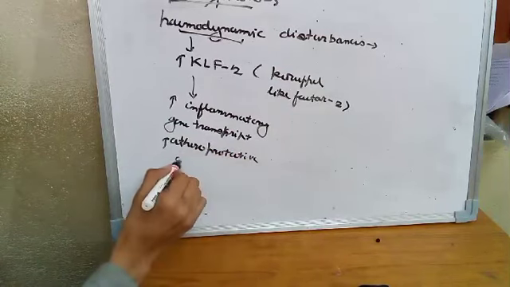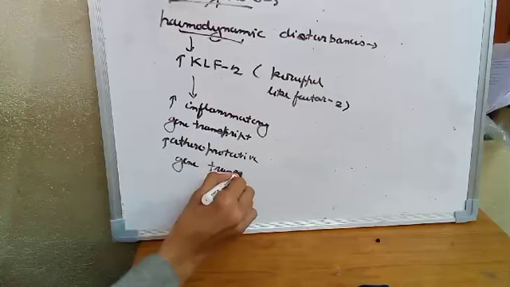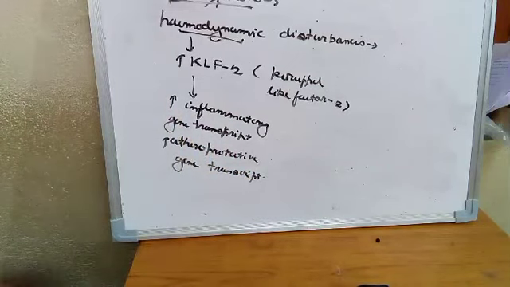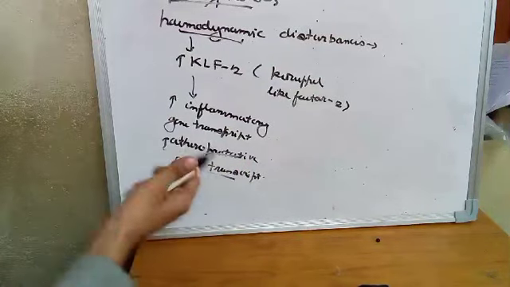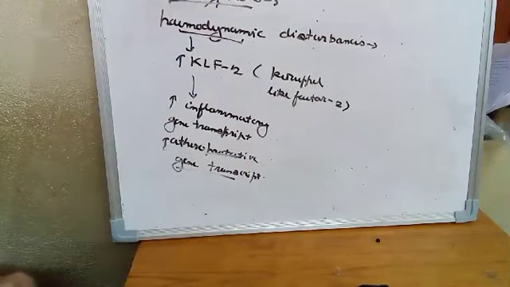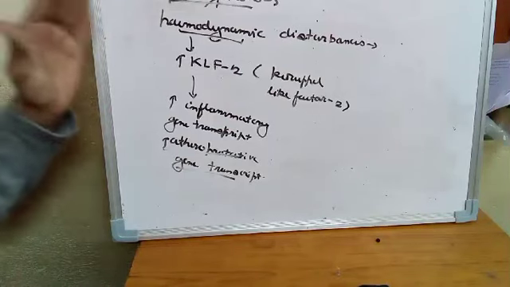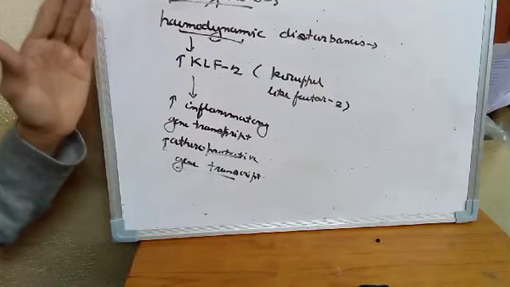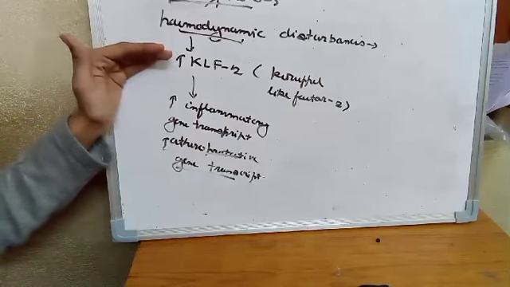So Kruppel-like factor causes altered production of atheroprotective gene transcript. So there will be formation of atheromatous plaque. So this also has become a risk factor. So all we have to know is that hemodynamic disturbances lead to disturbance in the laminar or non-turbulent flow. That leads to change in Kruppel-like factor 2.